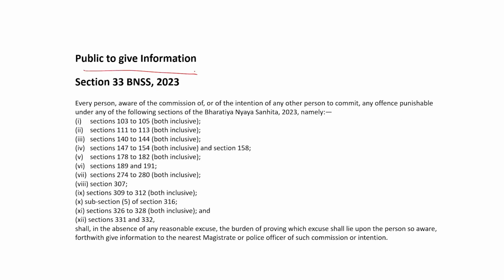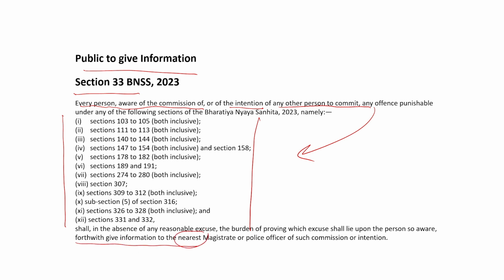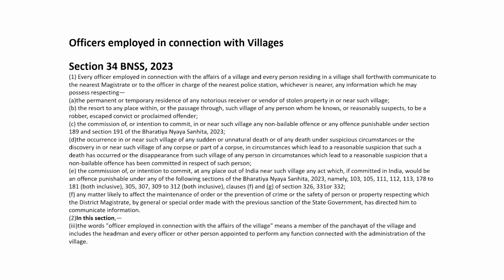Next, public to give information. These are some sections, and section 33 says that if a person is aware of the commission or of the intention of any other person to commit such offences, he shall forthwith give information to the nearest magistrate or police officer of such commission or intention.